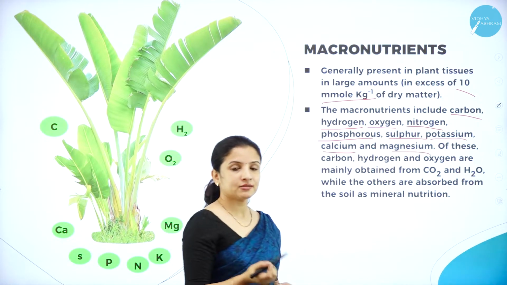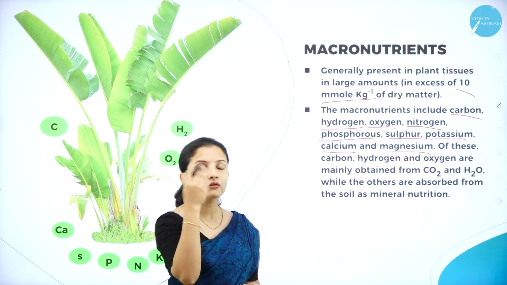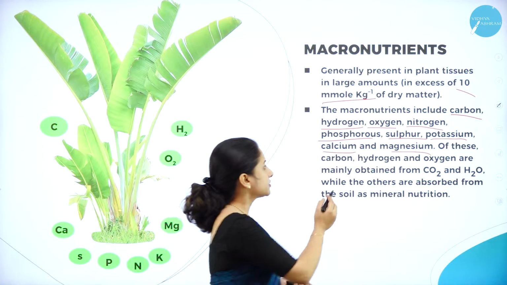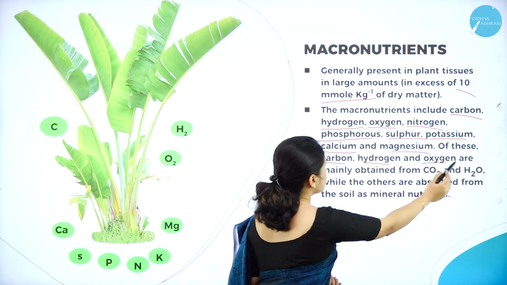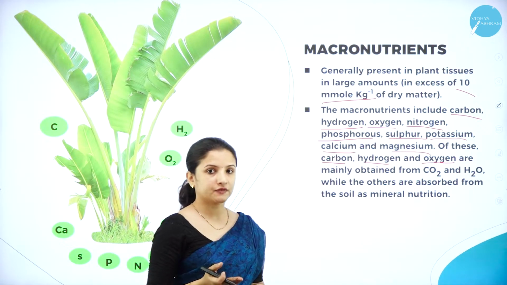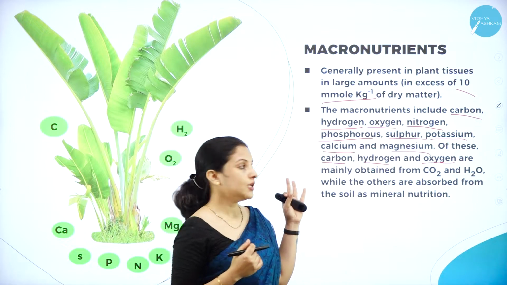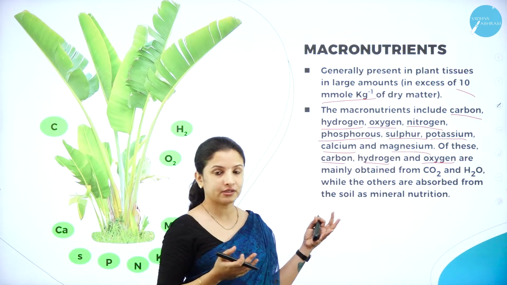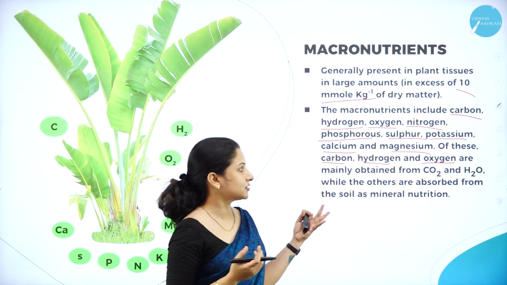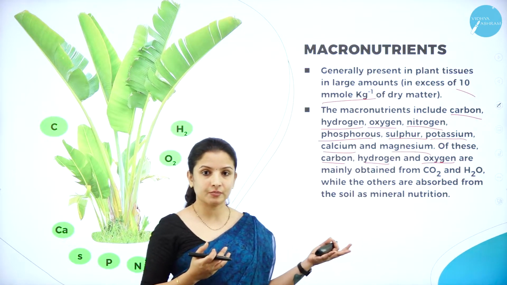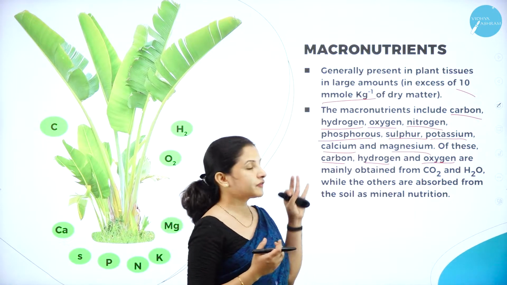Of these, carbon, hydrogen as well as oxygen are got from the atmosphere. They are required in large quantity because carbon is required for photosynthesis, hydrogen also for photosynthesis, and oxygen for respiration in plants. For all that it is required. So from where do they get it?